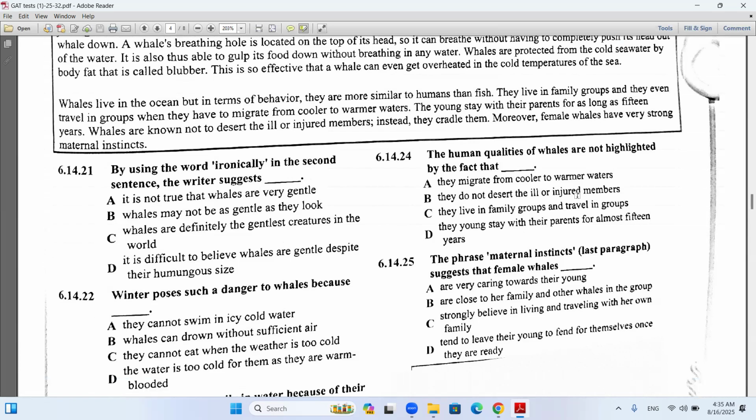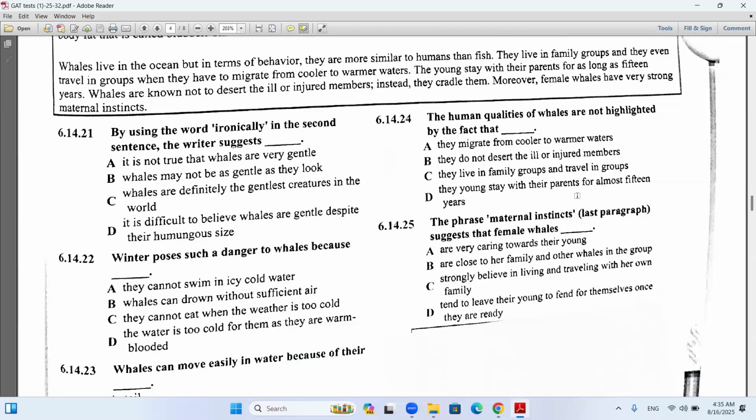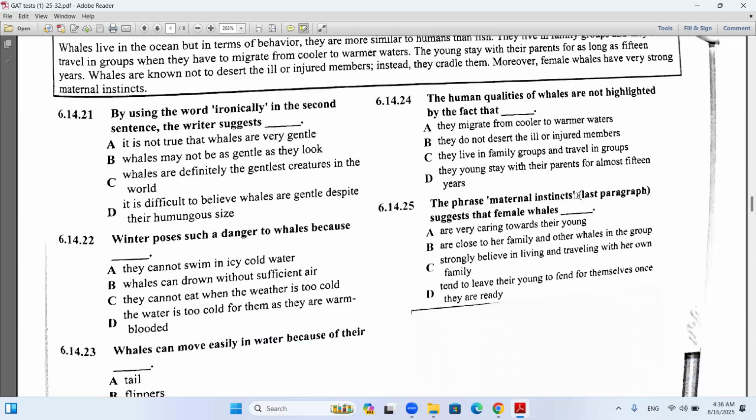Yeah, perfect. 25, A. The phrase maternal instincts here suggests that female whales are very caring towards their young.